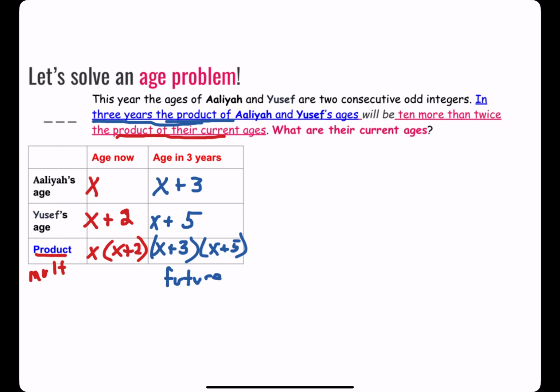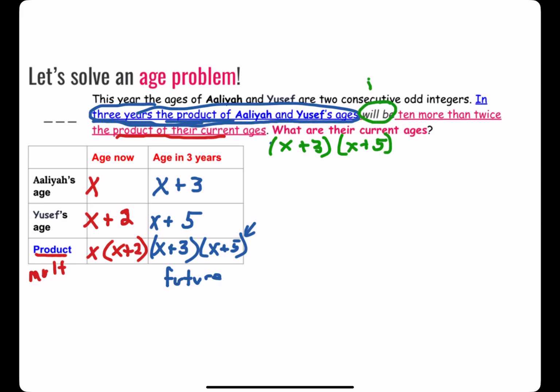Now, in the problem, it says in 3 years, the product of their ages. Well, I have that right here. So I'm going to write in my equation x plus 3 times x plus 5, because that's the product of their future ages. Then it says will be. Will be is a form of is, or equals. When you see that, you write down an equal sign and start working on the right side of the equation.